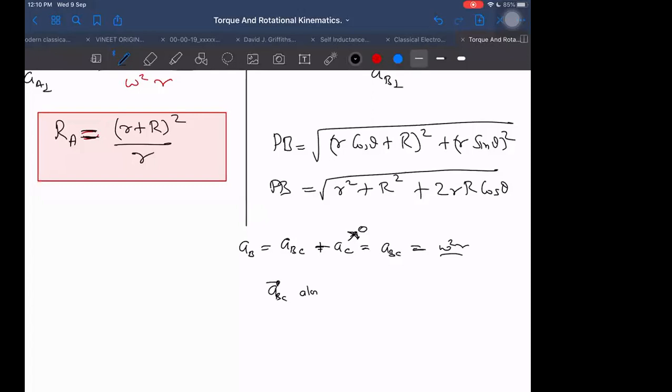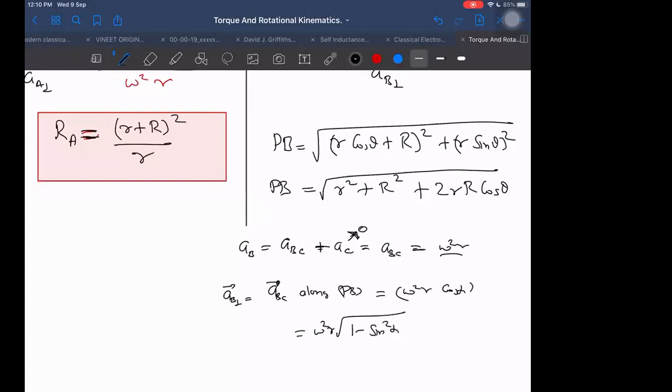Now I want the component along PB, perpendicular to AB, which is equal to omega square r into cos alpha, which is omega square r into the square root of 1 minus sine square alpha.